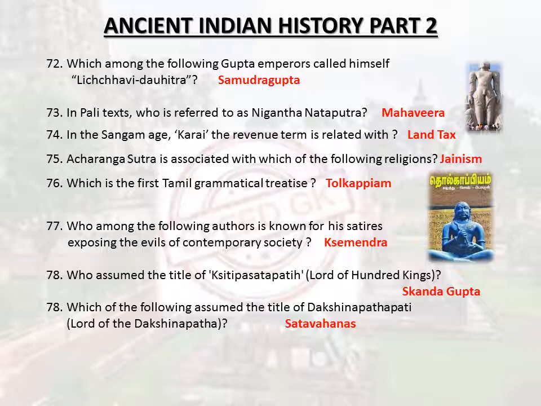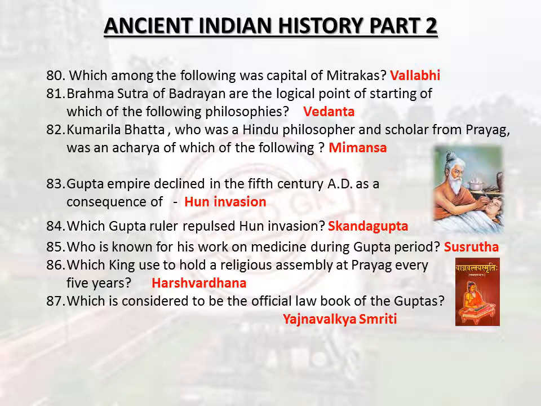Jainism. Which is the first Tamil grammatical treatise? Tolkappiyam. Who among the following authors is known for his satires exposing the evils of contemporary society? Kshemendra. Who assumed the title of Kshitipati, Lord of 100 Kings? Skandagupta. Which of the following assumed the title of Dakshinapathapati, Lord of the Dakshinapatha? Satavahanas. Which was the capital of Maitrakas?